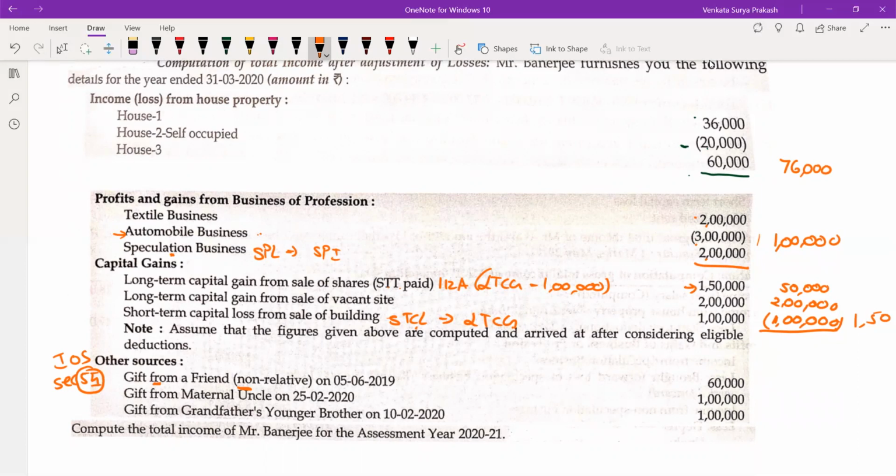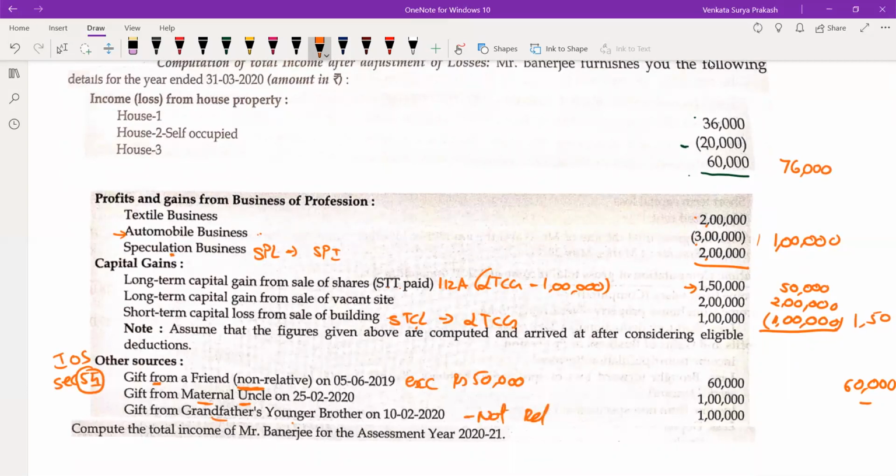What this section 55 says, whenever you are receiving a gift from a non-relative, if the gift exceeds rupees 50,000, entire value of the gift is taxable. So entire 60,000 becomes taxable. Same gift received from a relative, who is nothing but your maternal uncle, is not taxable. Gift received from a relative, not taxable. Gift received from grandfather's younger brother. This person is not a relative.